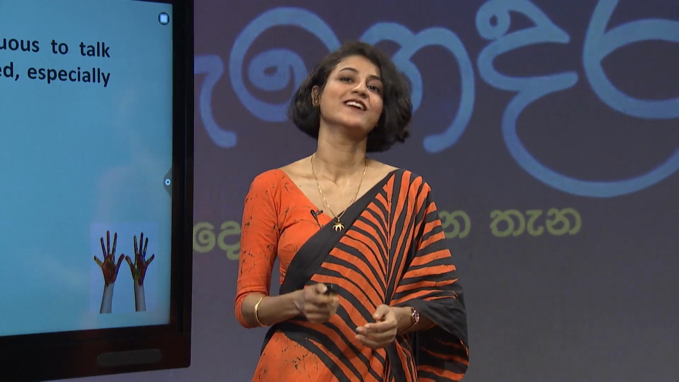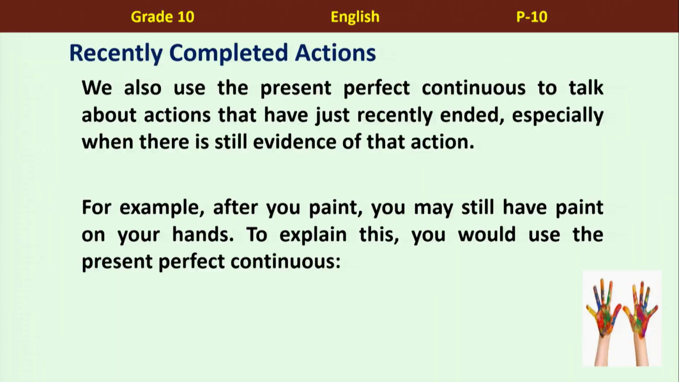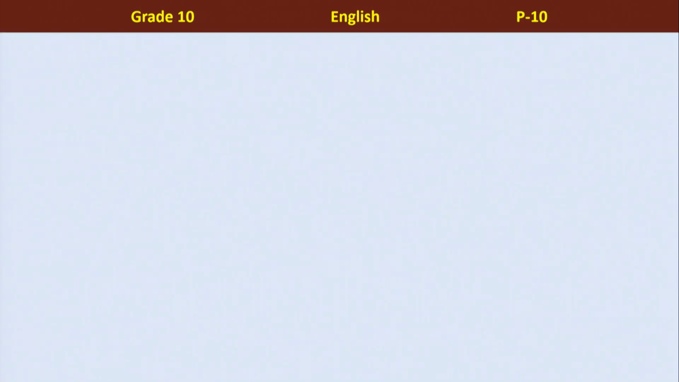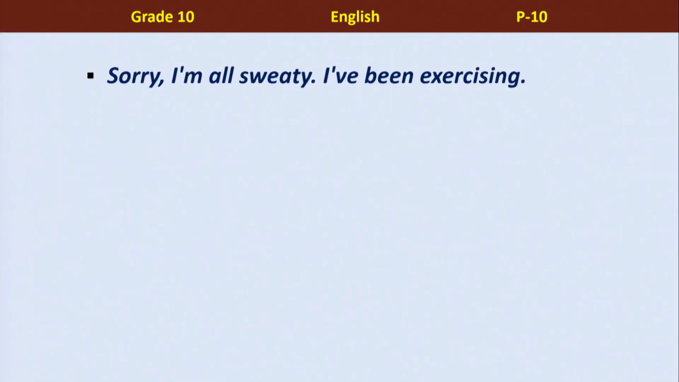You can see the evidence, the paint. Exactly. For example, after you paint, you may still have paint on your hands. To explain this, you would use the present perfect continuous. Sorry, my hands are dirty. I've just been painting. Another one. Sorry, I'm all sweaty. What have I been doing, children? I have been exercising, which is really good. Yes, it is good.